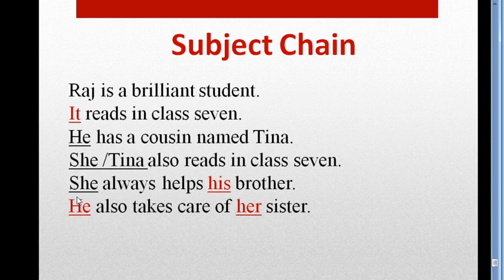Next, she always helps his brother. Now she is correct because Tina is the subject in the previous sentence and we can use a pronoun instead of Tina in the next sentence. Because this line is telling about Tina and Tina is in the previous sentence as subject, so we can use she here.